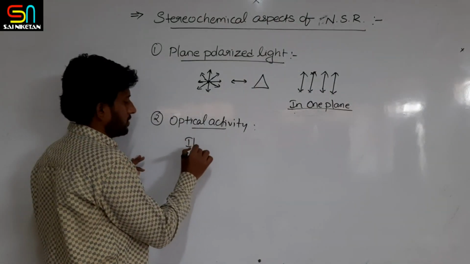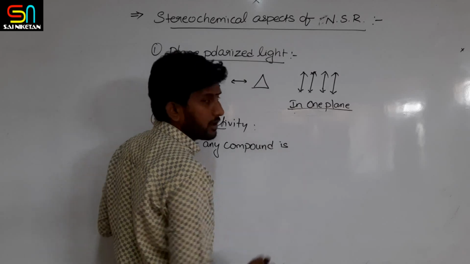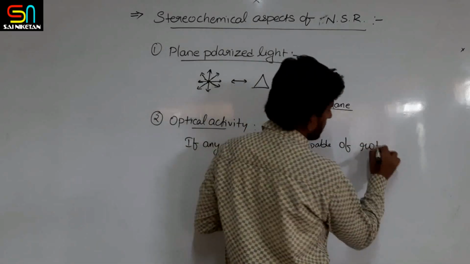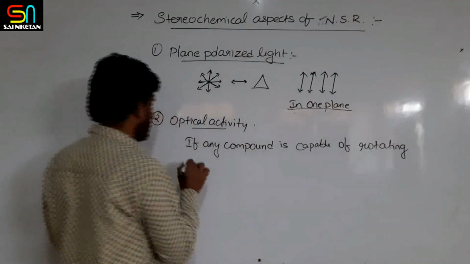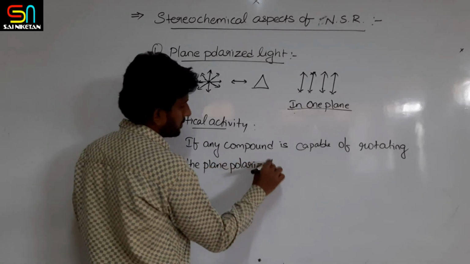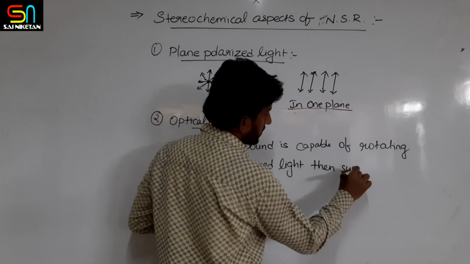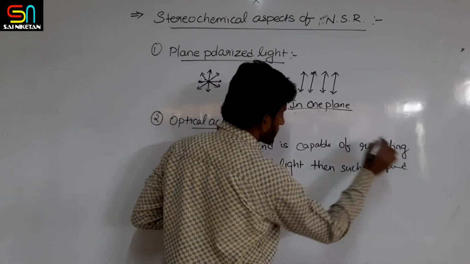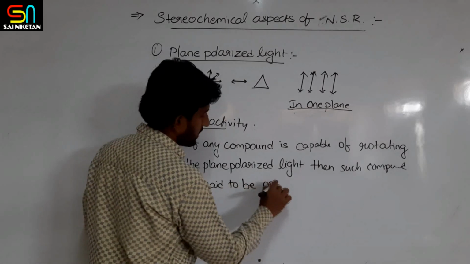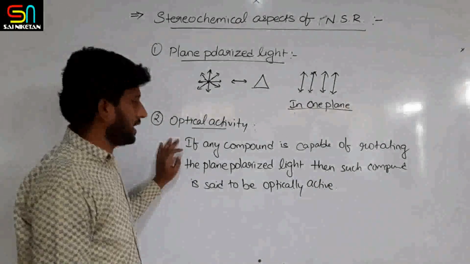If any compound is capable of rotating the plane polarized light, then such a compound is said to be optically active, and that phenomenon is called optical activity.